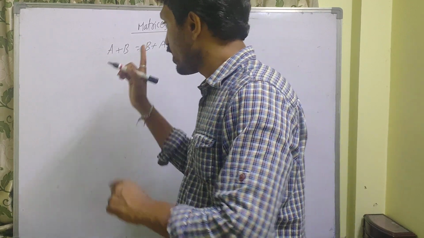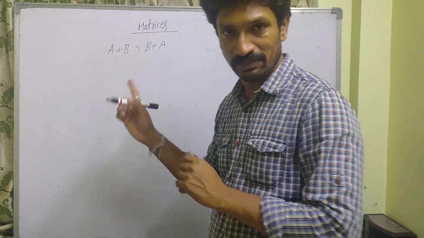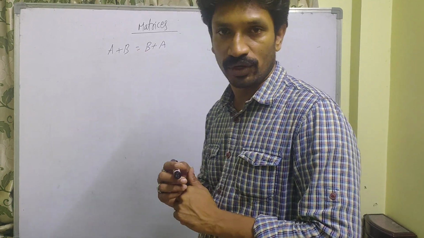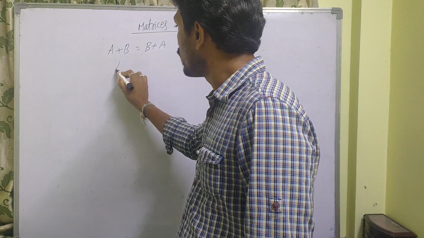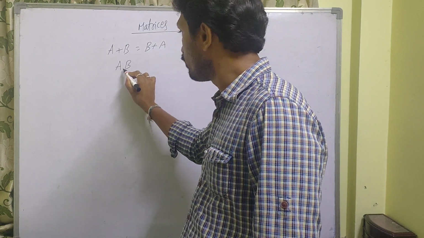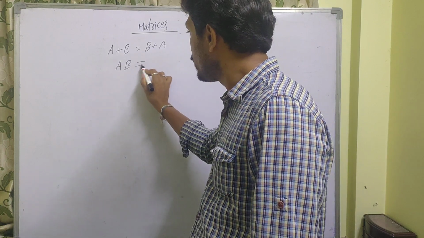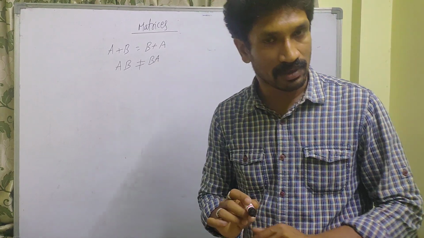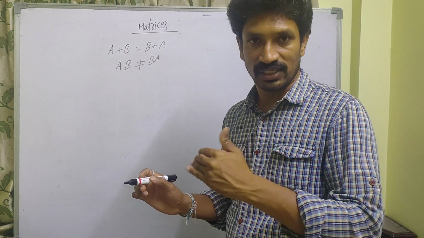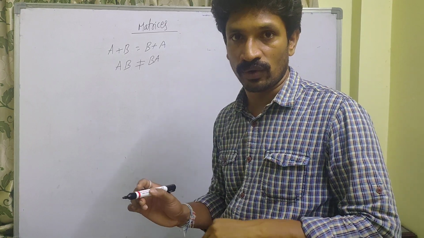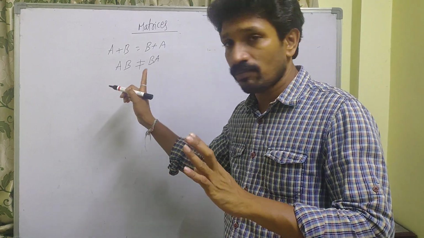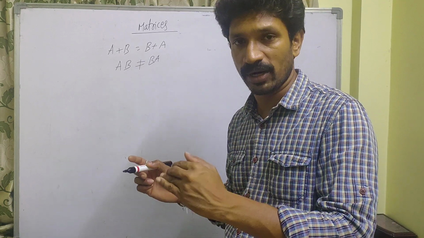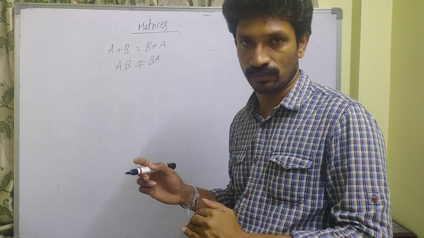That is, with respect to addition, matrices are commutative. But whenever you take the product AB, it need not be BA. That means with respect to multiplication, matrices are not commutative, but sometimes it may be commutative. Commutativity may hold, but it is not always possible.